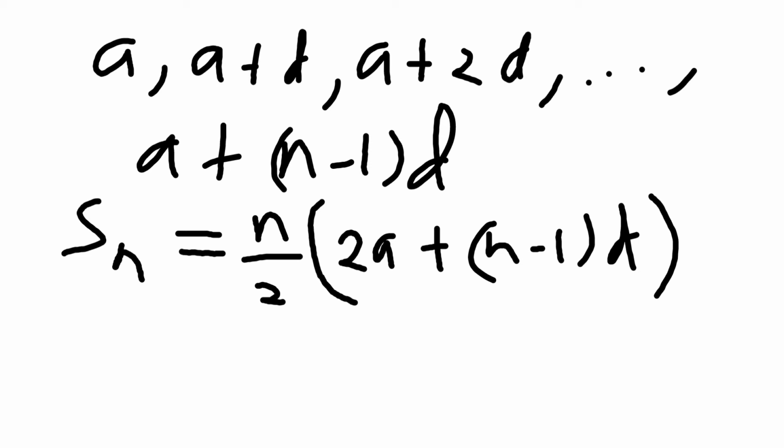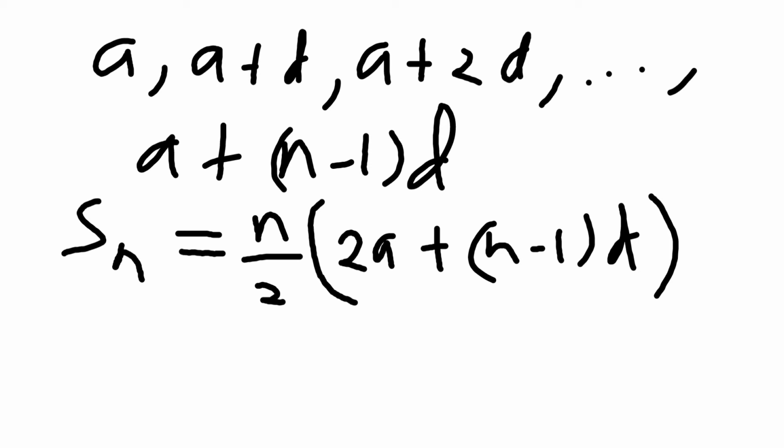This is the sum of the first n terms. And we want to find the mean of these first n terms of an arithmetic progression.